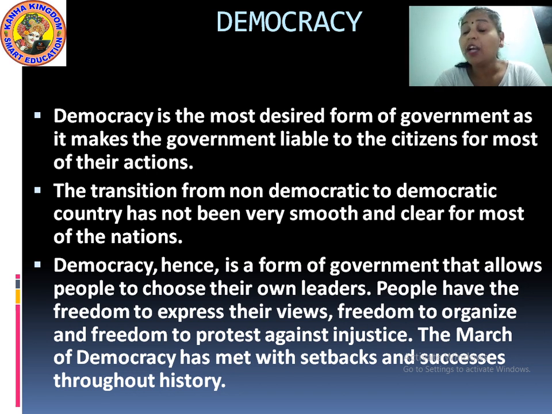So whatever functions they perform, whatever work they do, it is all being inspected. So they are totally liable for providing the services.